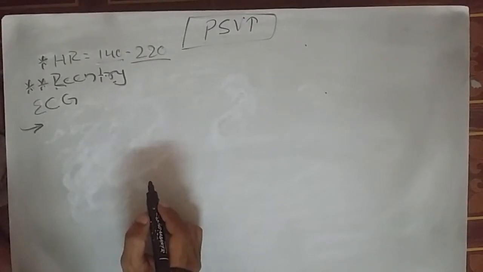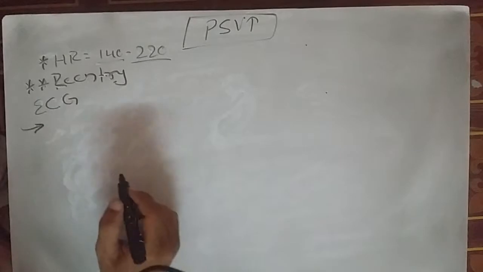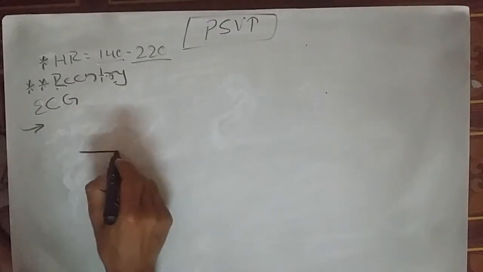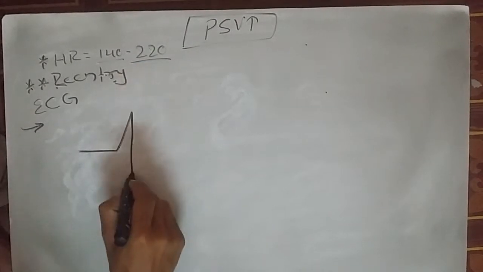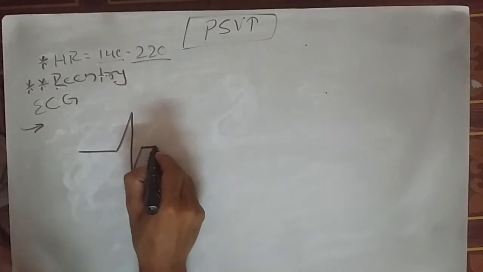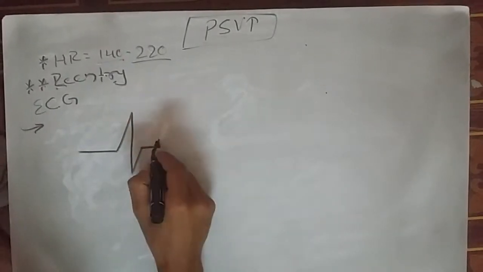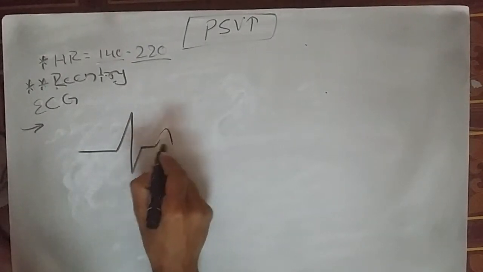And what will be the ECG finding? Usually, suppose this was the QRS complex, and then the P and the T waves are merged together and become a tall T and P.